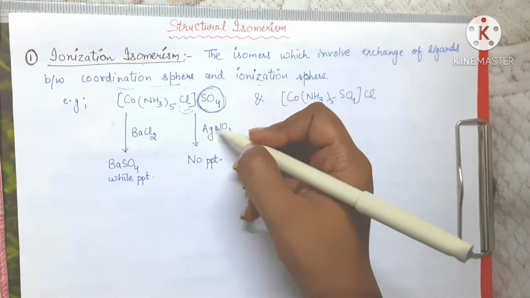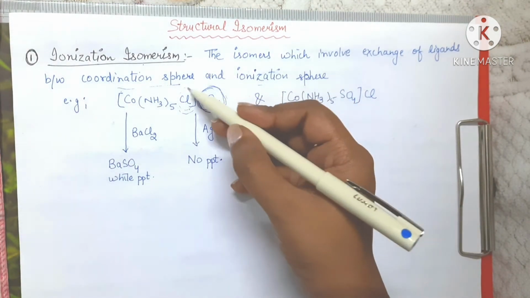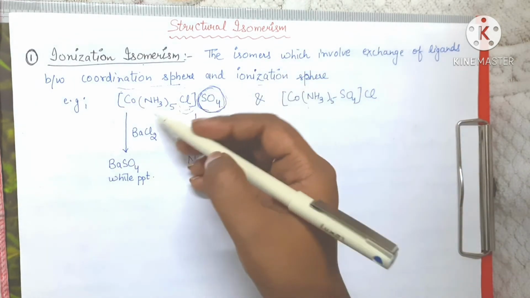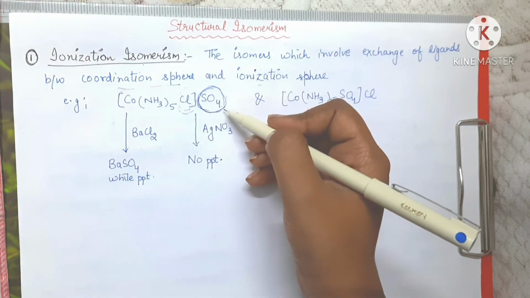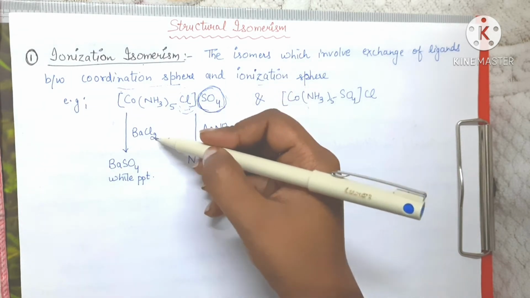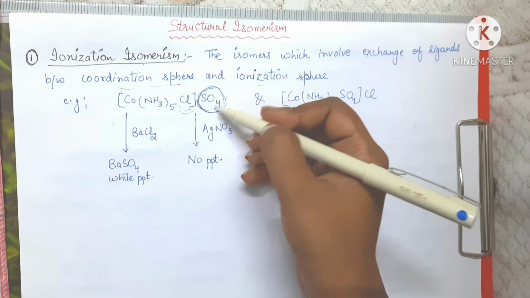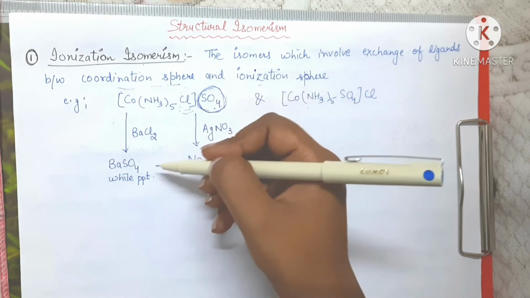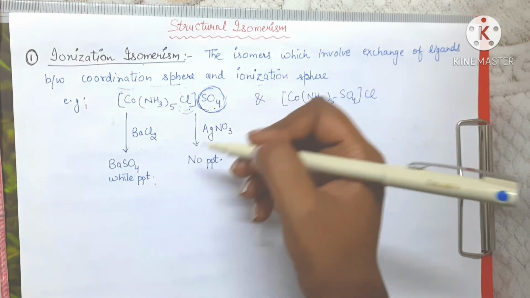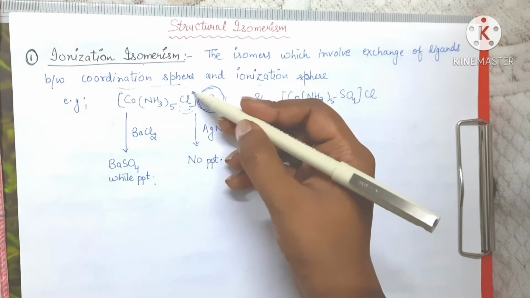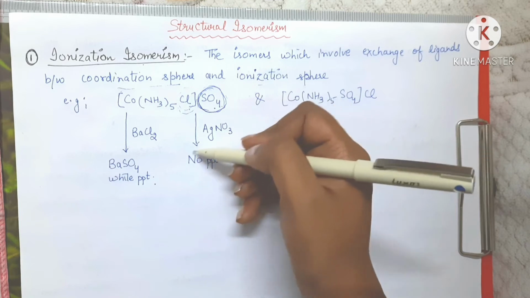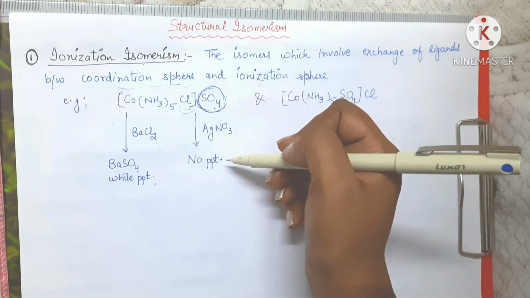If we add AgNO3, then this Cl is not going to get removed outside the coordination sphere. That's why if we add barium chloride, then barium sulfate is precipitated out, because this sulfate ion can ionize in the solvent and we get barium sulfate as a white precipitate, but not this Cl which is present inside the coordination sphere. That's why AgCl is not formed here and we do not get any precipitates here, right?